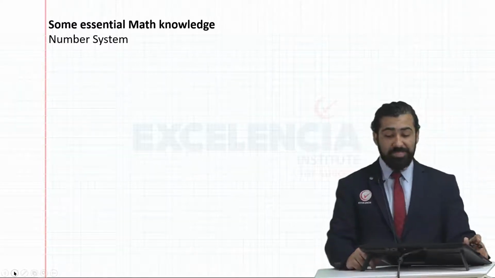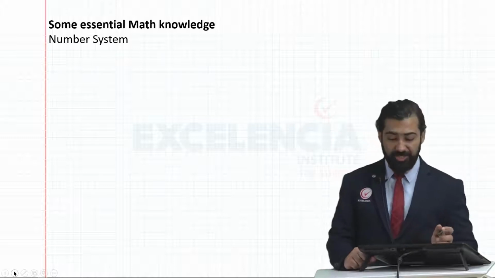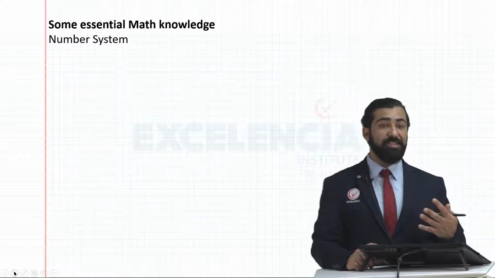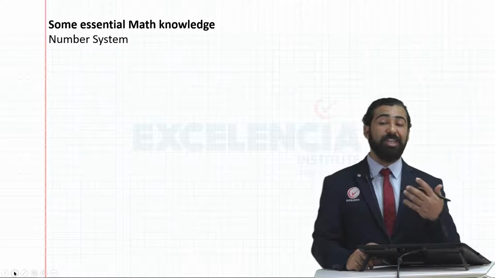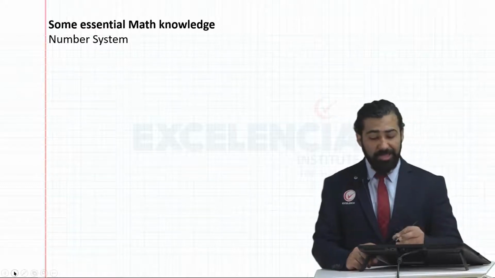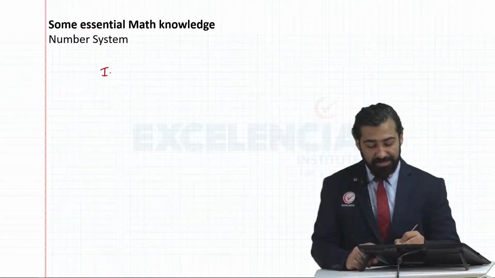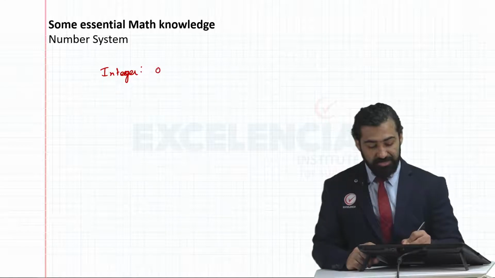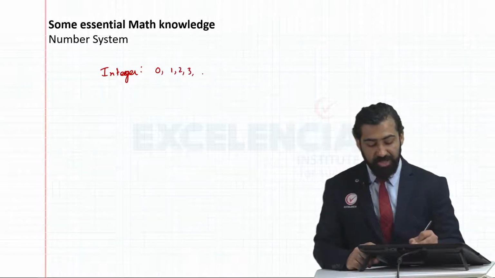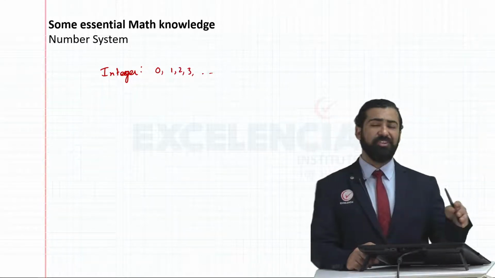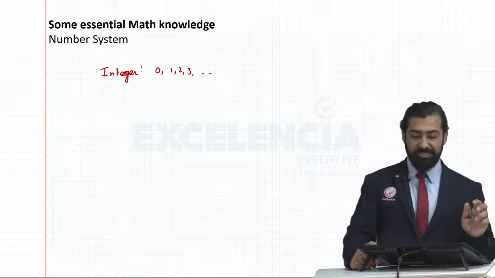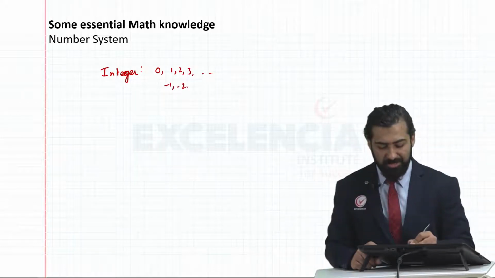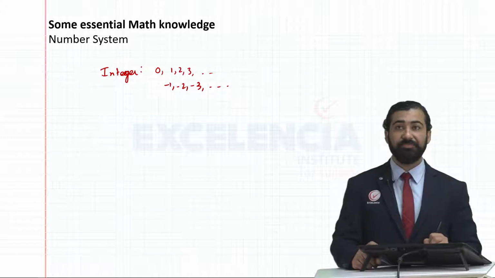Okay, in number system you need to know what is an integer, because generally I've seen when question says integers, some of the students end up taking decimal as integer. Integers are numbers that we use to count and their negatives, like 0, 1, 2, 3, 4, 5, 6, 7, 8, 9, 10 are all integers along with their negatives. So minus 1, minus 2, minus 3 and so on.